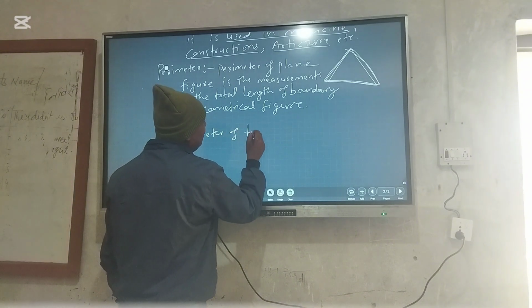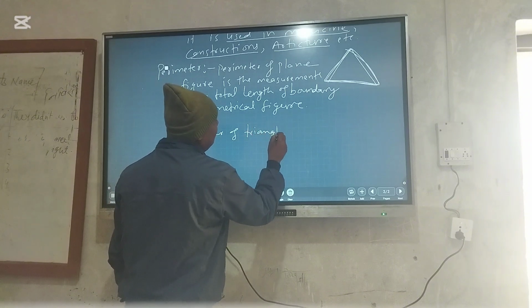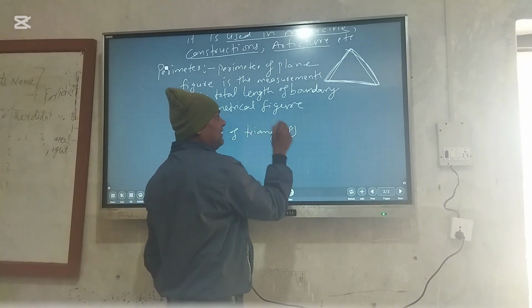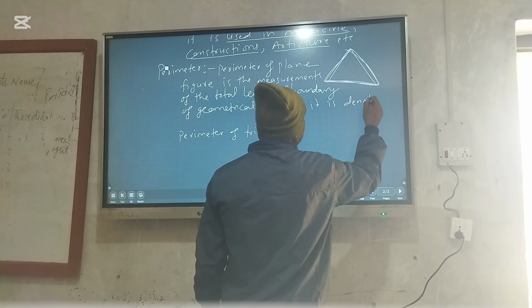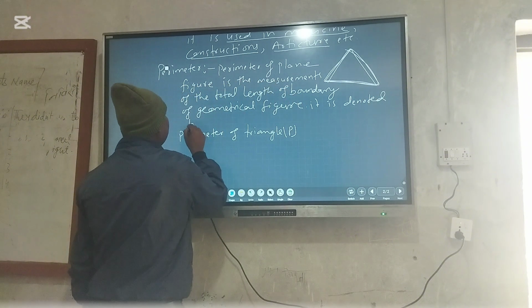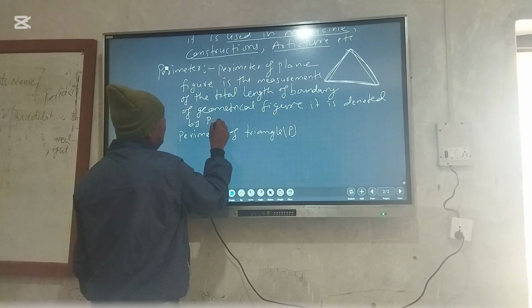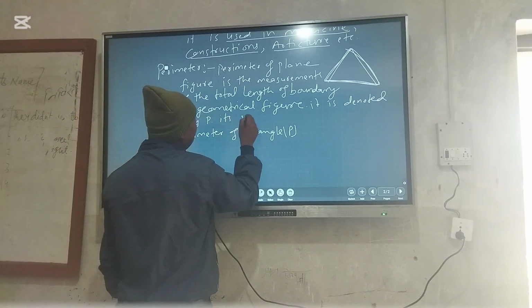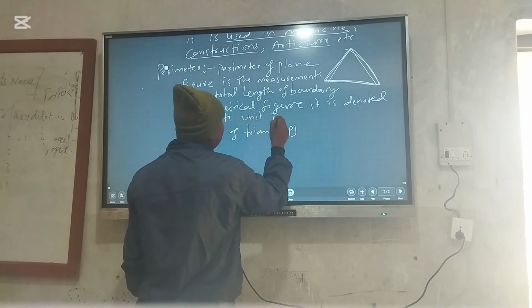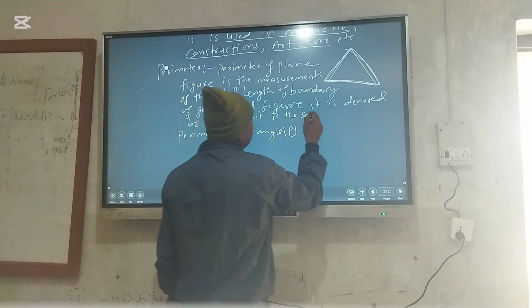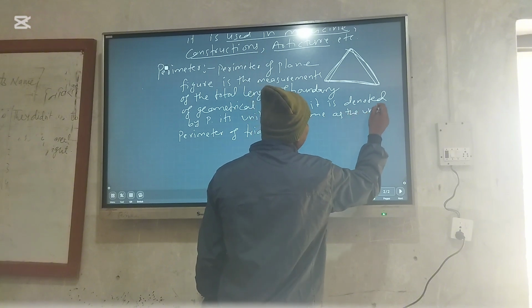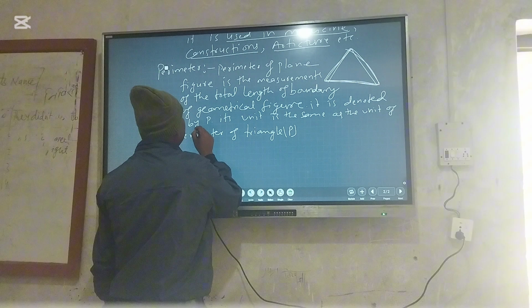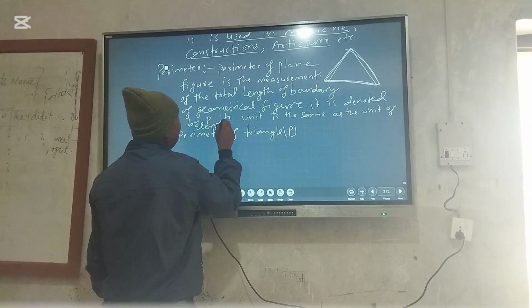Like that, the perimeter of any triangle is denoted by P, and its unit is the same as the unit of length. What is the unit of length?